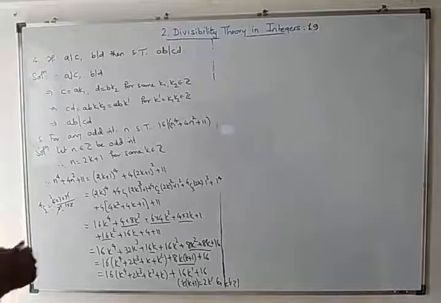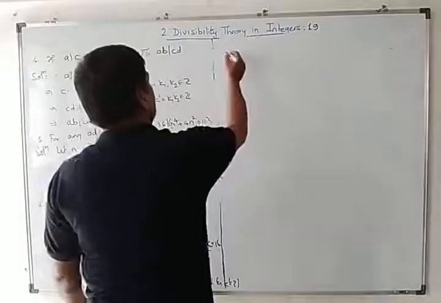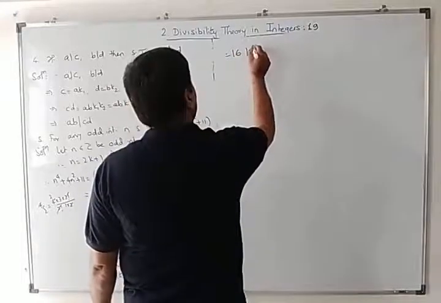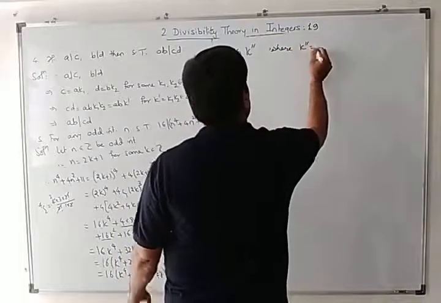So here now we can take 16 to be outside, which is nothing but 16 times k double dash, where k double dash is equal to, what is my k double dash?